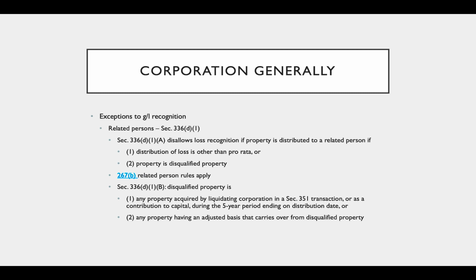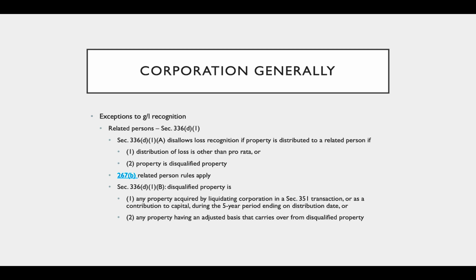And in this section, we have the exceptions. There are two exceptions. They're found in 336(d)(1) and 336(d)(2). 336(d)(1) is going to deal with related persons. And then 336(d)(2) is going to deal with transactions that appear to be for tax avoidance. So we'll start with the 336(d)(1) related party exceptions. And these are going to disallow losses.